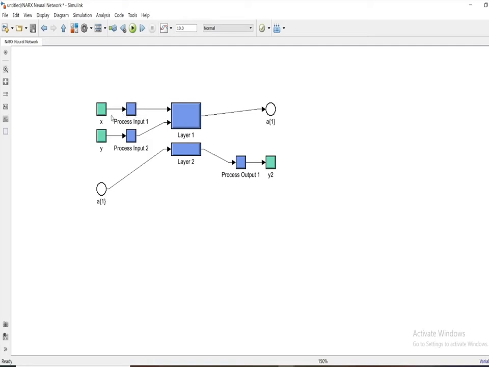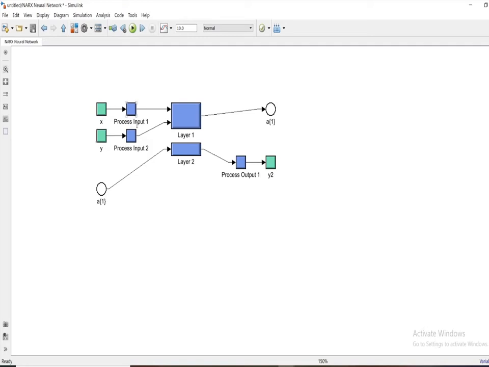A layer is nothing but a collection of nodes which are operating together at a specific depth within the neural network. These layers usually receive a weighted input from the different processes, take it into a non-linear function, then pass it through as the proper output to the next layer. Means these x1 and x2 are the process inputs, but taking the non-linear input and processing it back to the output, which determines the number of hidden layers and number of hidden neurons, so as the weight increases, the number of layers increases.